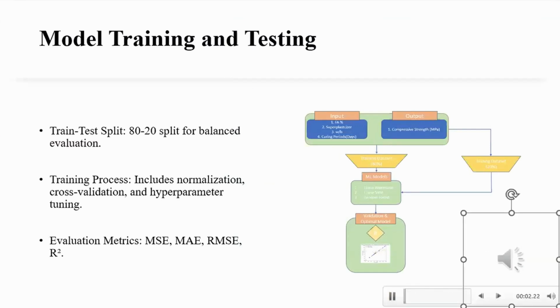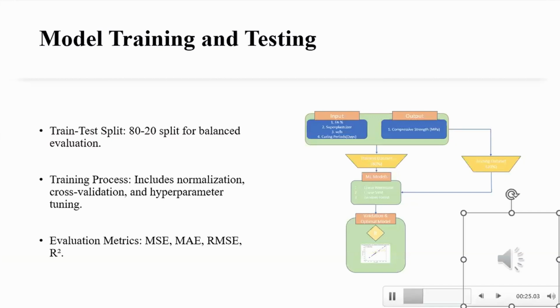Building our machine learning model, we followed a structured approach to ensure both accuracy and generalizability. First, we split our dataset into two parts, 80% for training and 20% for testing. This 80-20 split is a common practice that allows us to train our model on the majority of the data while keeping a separate subset for evaluation, ensuring that our model's performance is assessed on unseen data.